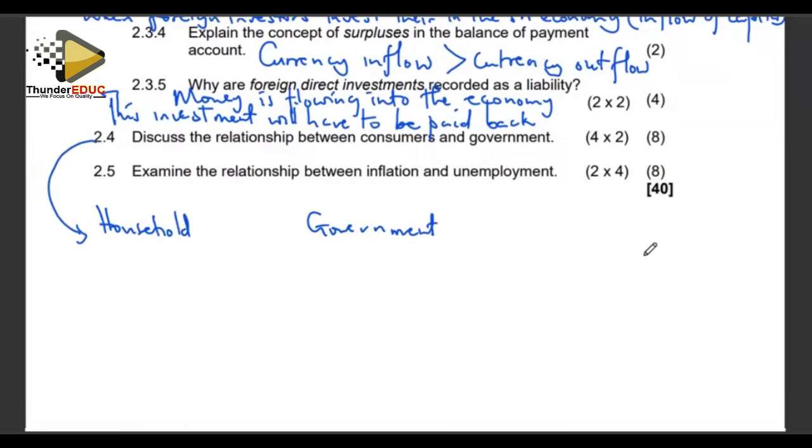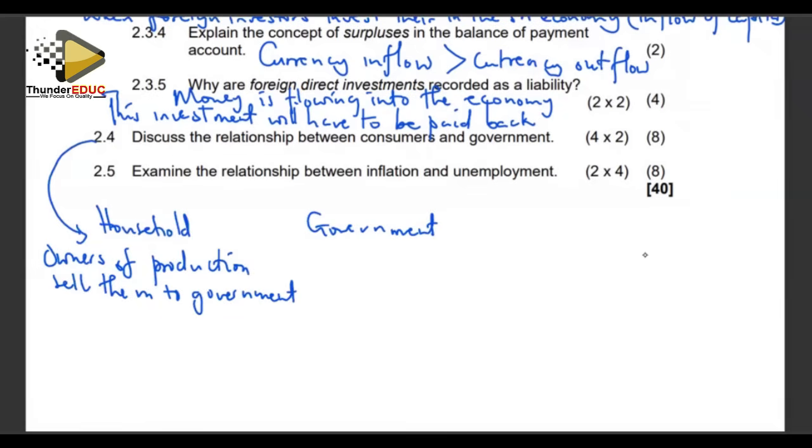So in this instance, we are saying these are the owners of factors of production, and they sell them to the government. What is going to happen?